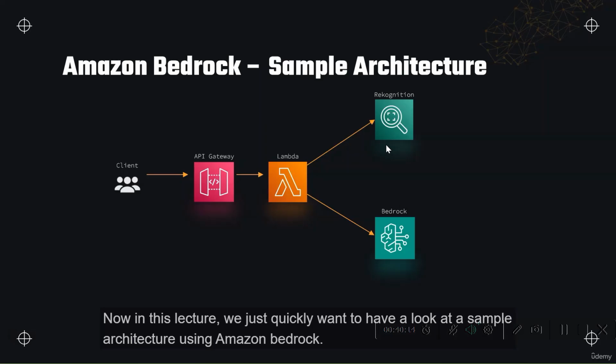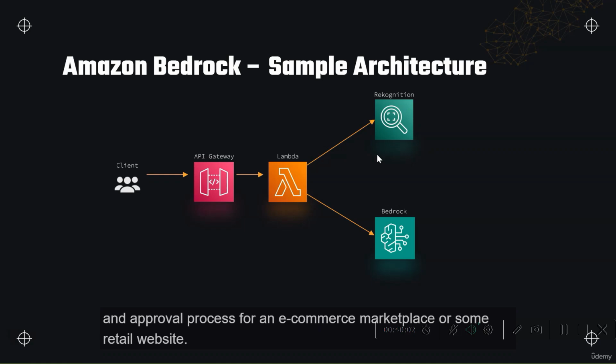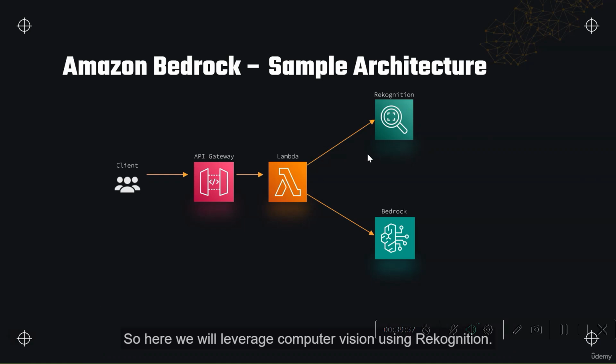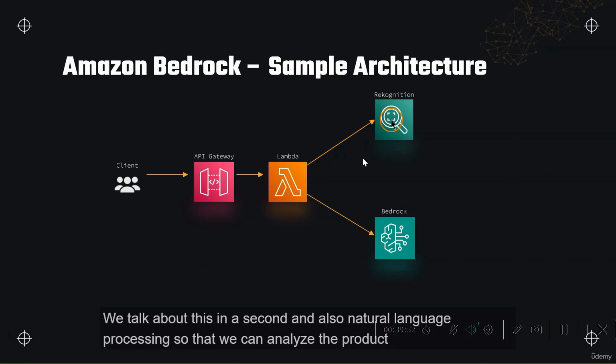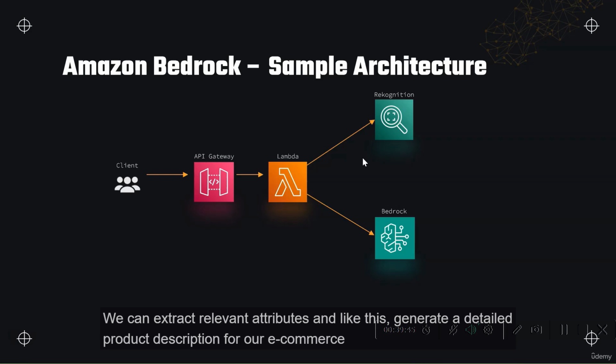Now in this lecture, we just quickly want to have a look at a sample architecture using Amazon Bedrock. In this architecture, we want to automate the product review and approval process for an e-commerce marketplace or some retail website. Here we will leverage computer vision using Rekognition, which we talk about in a second, and also natural language processing so that we can analyze the product image, extract relevant attributes, and generate a detailed product description for our e-commerce platform.